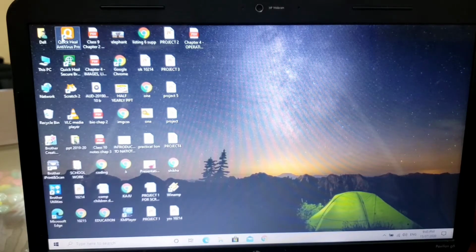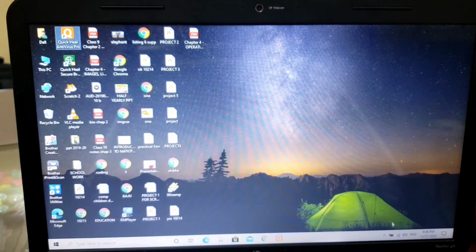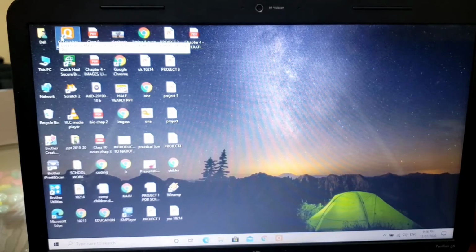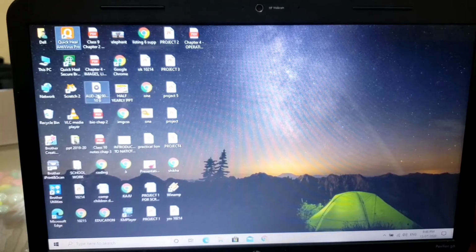You all can see that this is one of my shortcuts. Just right click and here you will get the option Pin to taskbar. When you select this option, could you see this option? Now it is available on my taskbar. So directly from here I can open it. Similarly, if you want to remove it, you can simply remove it from here with the Unpin from taskbar option. See, it is removed from here now. So these are the various options which we get when we are working on our computers or on the desktop.